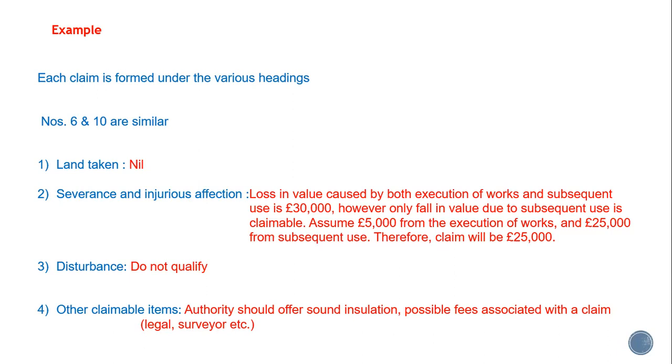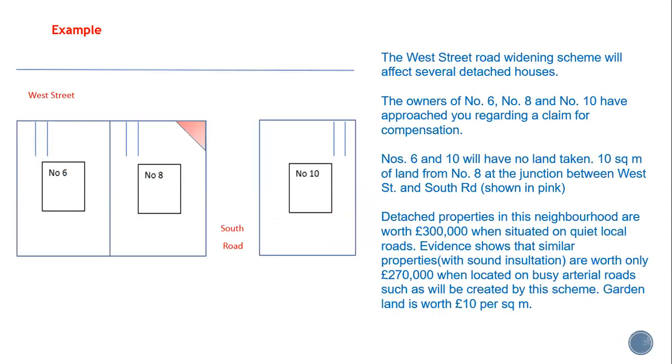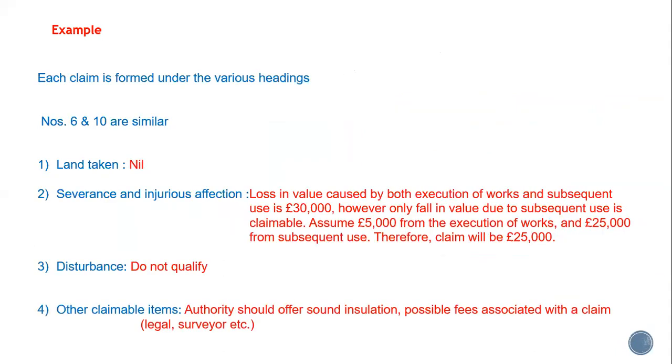The loss in value, we're told, caused by both the execution of works and subsequent use is £30,000. These properties were worth, looking back, £300,000. And once this road is widened, once West Street road widening scheme has occurred, these houses will now be worth £270,000.